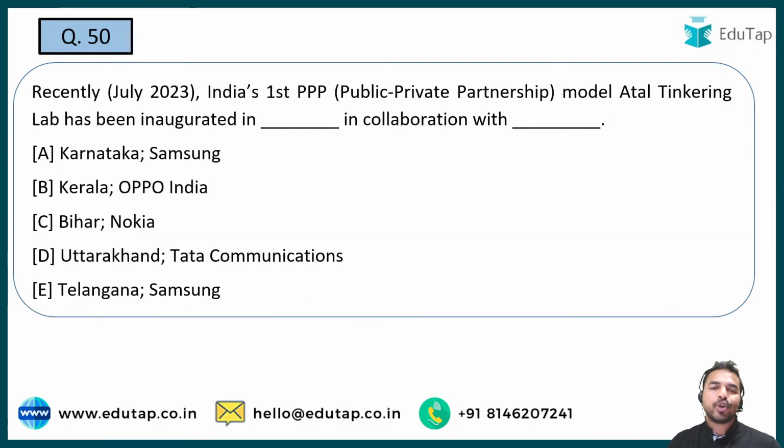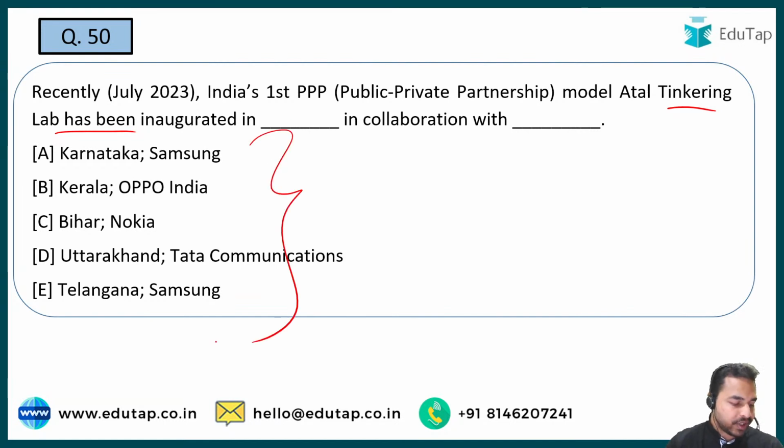So guys, now we are moving towards the last question of our today's session, and the question is before all of you. You have to tell me the name of India's first public-private partnership model Atal Tinkering Lab, which has been inaugurated in which one of the following states in collaboration with which of the following organizations? So guys, quickly tell me the right answer. So absolutely right, Venkatesh. In the last question, it was the reading lounge which has been launched by the Lal Bahadur Shastri Airport in Varanasi. And guys, you have to tell me the right answer to this question.